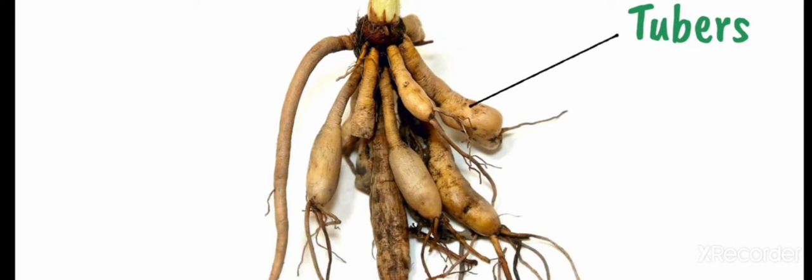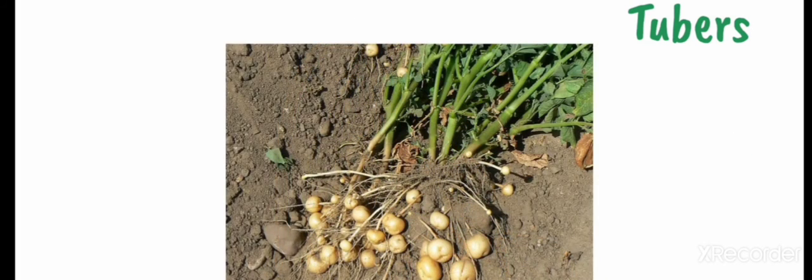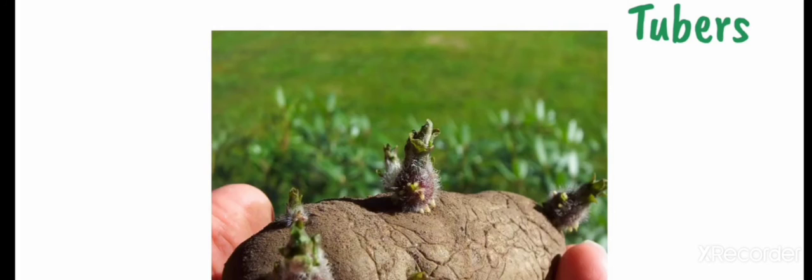Now, tubers are another method which is also an example of asexual reproduction. A tuber is just a modified plant stem. Potatoes are a really common example of tubers. If you have ever left potatoes for too long before eating them, you might have noticed they grow little green shoots on them.